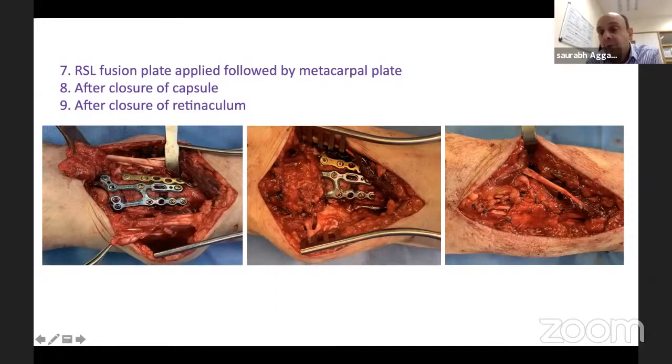You can't see anything. A very important point, always leave EPL out. So for any dorsal wrist work, even if you think that EPL can go into the retinaculum and you can close the retinaculum on top of it, still leave it outside. The reason being, EPL is a very sensitive tendon. If it gets compressed or squashed in the retinaculum, blood supply gets compromised and it can rupture or get tendinitis. So always, always, always leave it out. Even if you think retinaculum will accommodate it, it doesn't because the plate is already there.